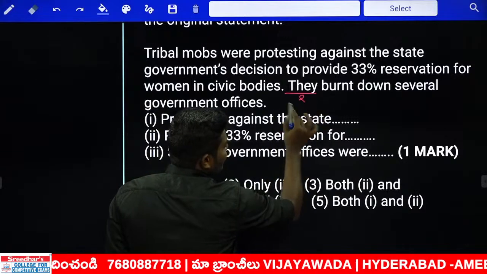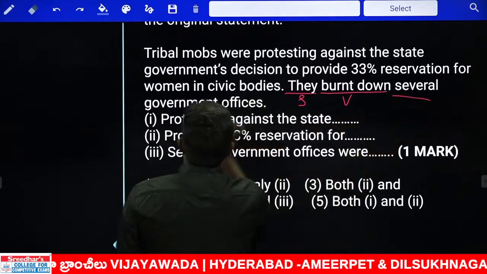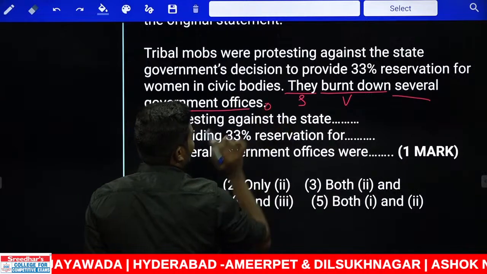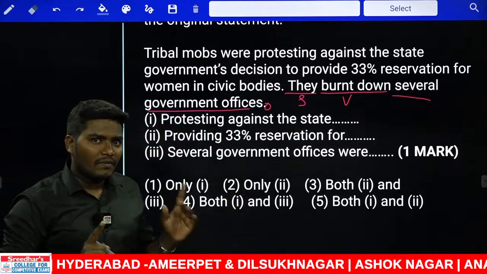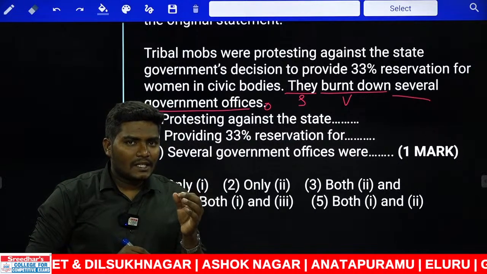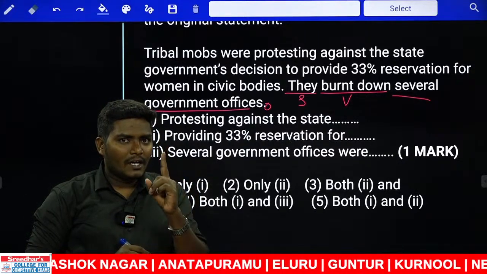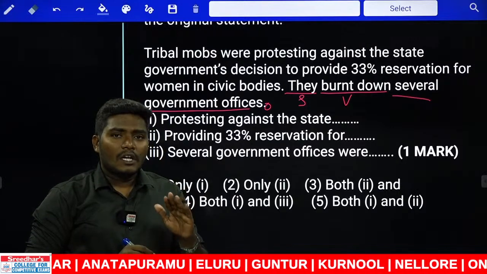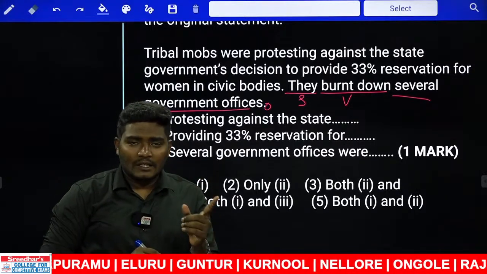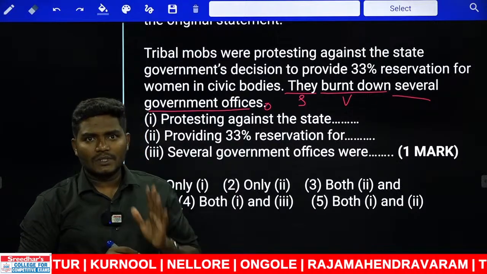They is the subject of the second sentence. Burnt down is the verb form. Several government offices is nothing but the object. I told you this logic in the first question only. What did I say? If there is a sentence in the active voice, and the starter is starting with the passive voice, 100% we can use that. Or if there is a sentence in the passive voice and the starter is starting with the active voice, the meaning is same and you can use that as a starter.